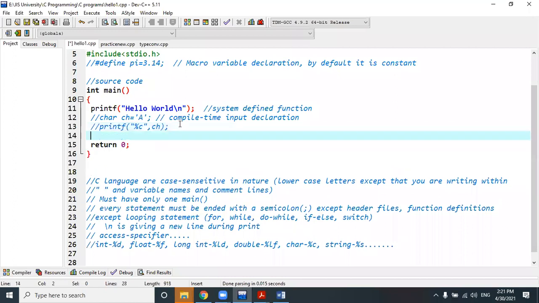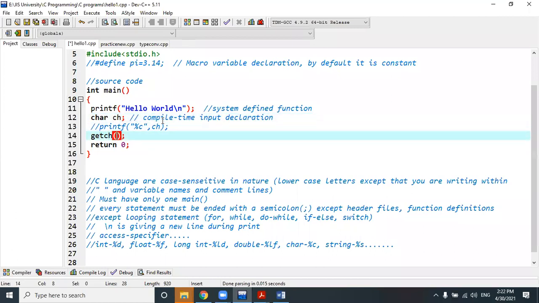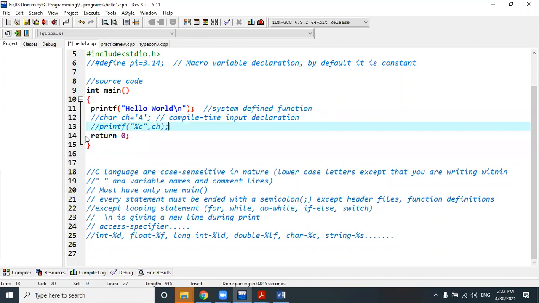Another way of compile time input declaration, let me show you. getch is another way of compile time input declaration. Okay, I will show you getch later, not right now, because before getch I will have to discuss scanf with you, right?